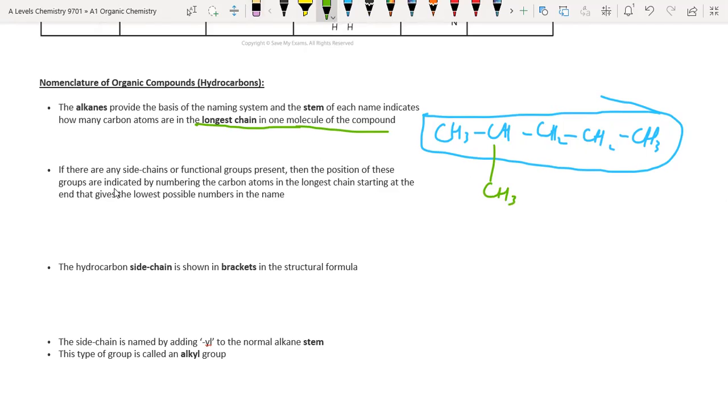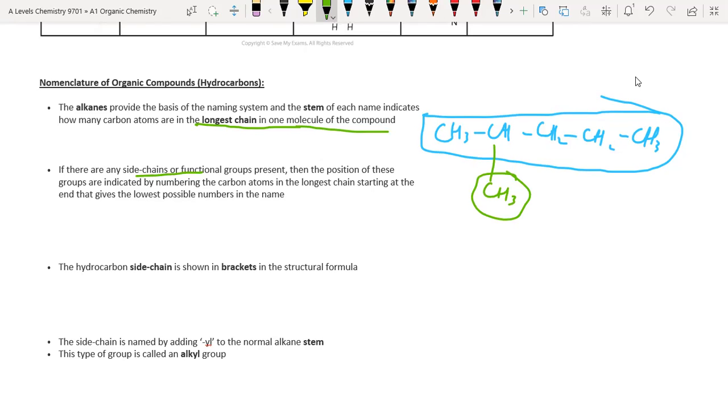This is the side chain. Now we will number the chain to locate the position of the side chain.